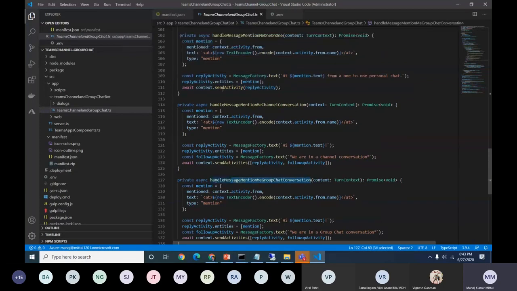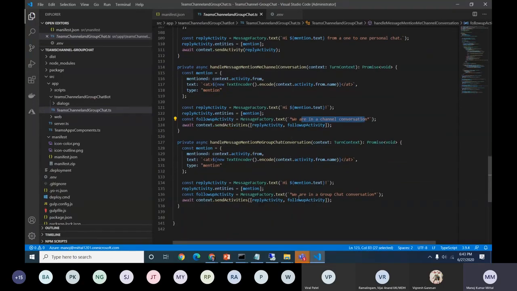Here, what I'm doing is just separating. Once the user types any particular text, I'm sending one more follow-up activity message, so we know which section we are in. Here we are in a one-to-one personal chat. Here we are in channel conversations. Similarly, we are in a group chat conversation. So similarly, we can differentiate all those things.